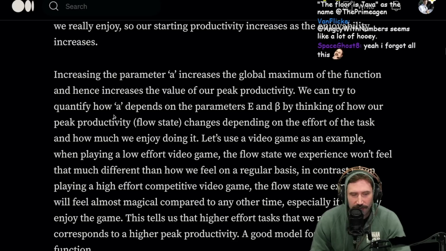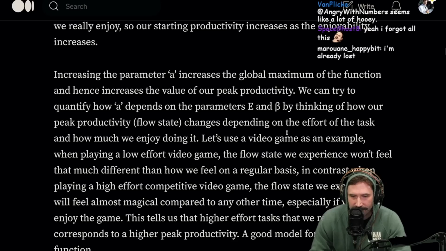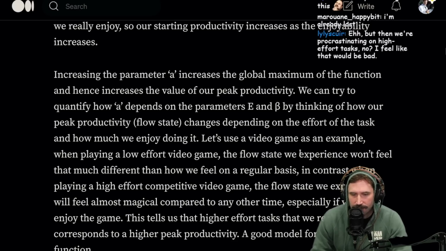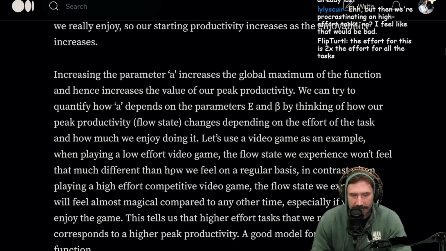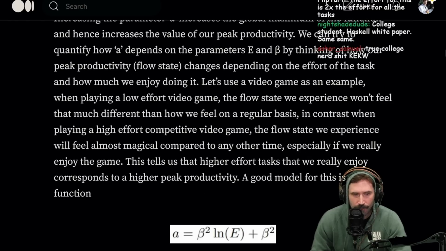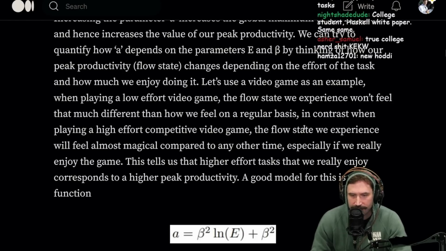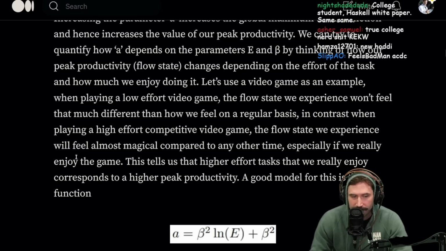We can try to quantify how A depends on the parameters of effort and task by thinking of how our peak productivity flow state changes depending on the effort of the task and how much we enjoy doing it. Let's use a video game as an example. When playing a low-effort video game, the flow state we experience won't feel that much different than how we feel on a regular basis. In contrast, when playing a high-effort competitive video game, the flow state we experience will feel almost magical compared to any other time, especially if we really enjoy the game.